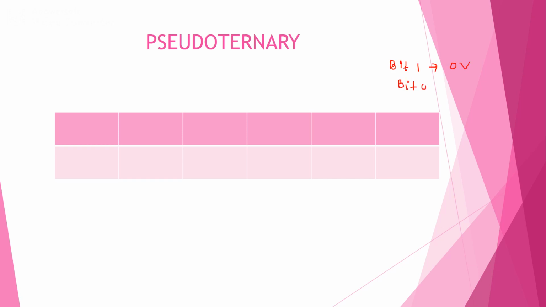Bit 0 can be encoded as alternate positive and negative voltages. We can consider the same example